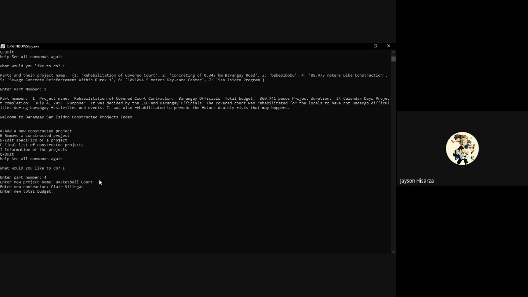Then enter new contractor, example. Then enter new total budget. So example, mga tako kung tayo kwarta ana. So enter new project duration. So mag-encode na pud ta.